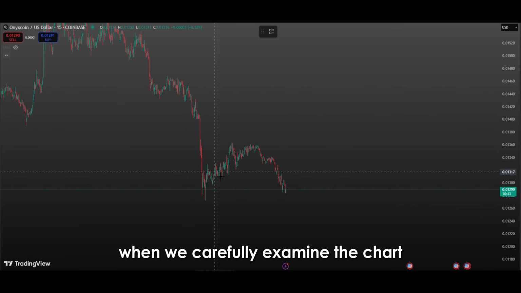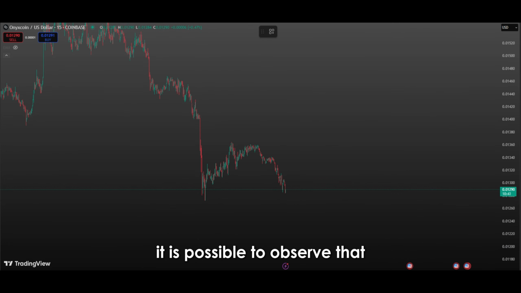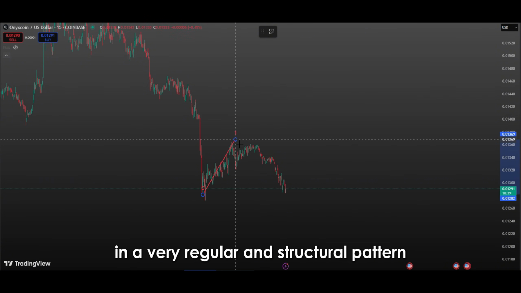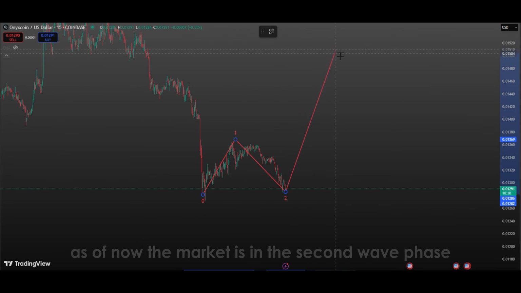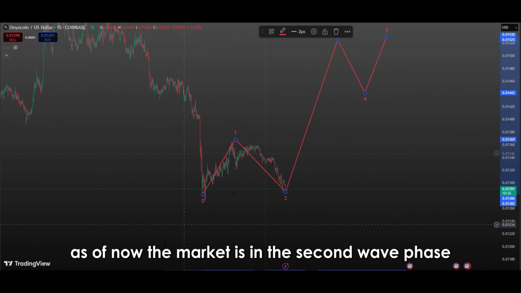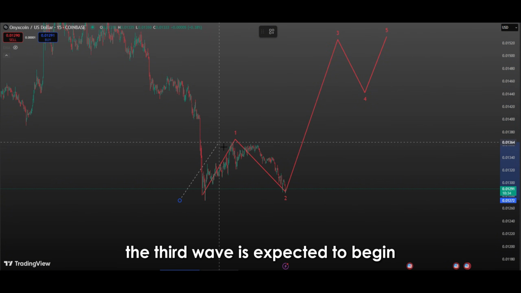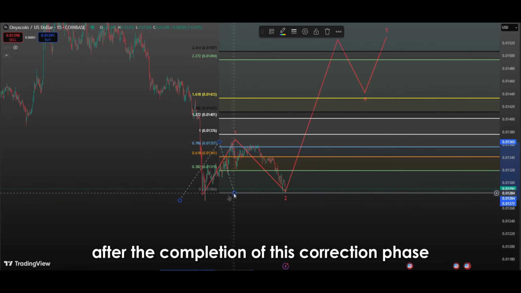When we carefully examine the chart, it is possible to observe that, according to the Elliott wave theory, the price movements are progressing in a very regular and structural pattern. As of now, the market is in the second wave phase, and from a technical analysis perspective, the third wave is expected to begin after the completion of this correction phase.